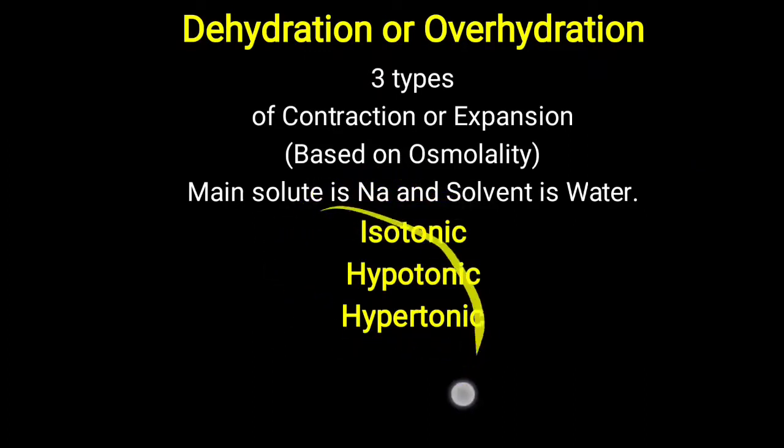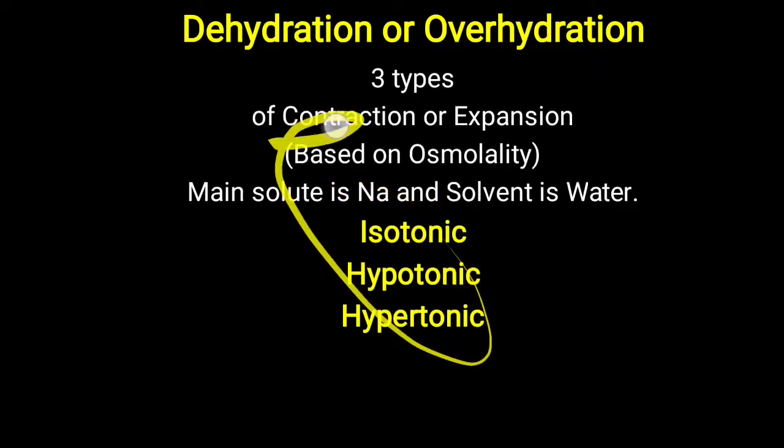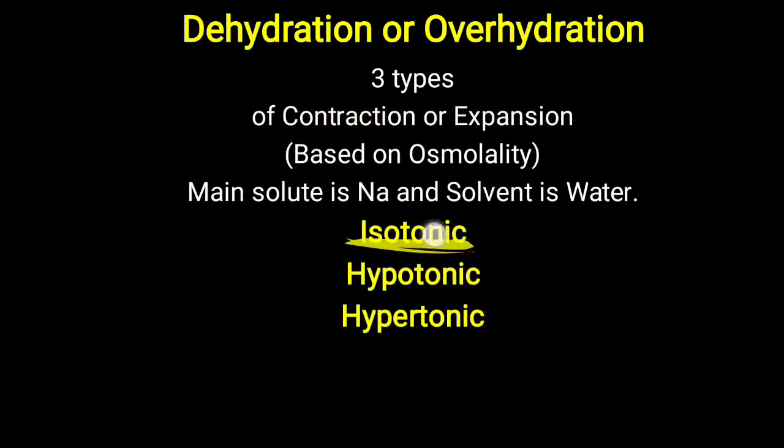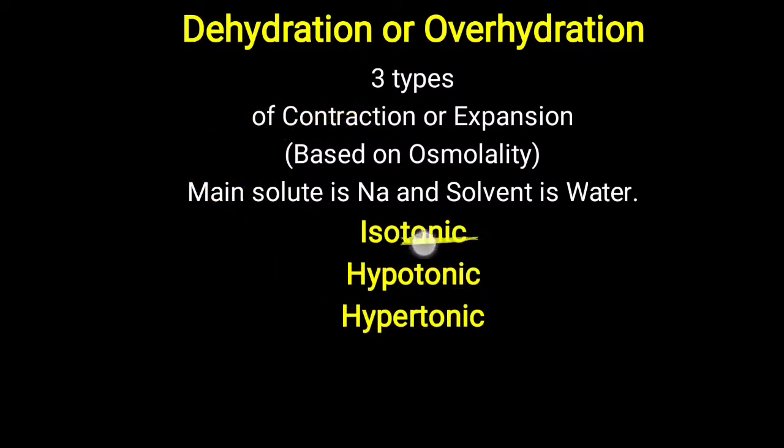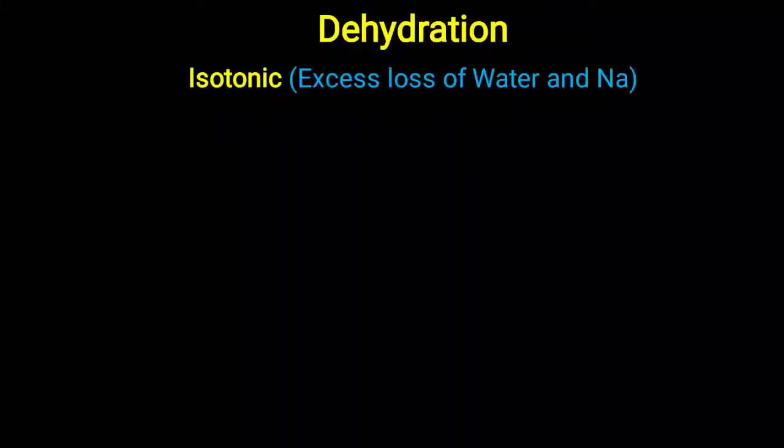So these three types of expansion and contraction are commonly seen. It may be isotonic contraction, hypotonic contraction or hypertonic contraction. In the same way, isotonic expansion, hypotonic expansion as well as hypertonic expansion. So these three are the broad classification. Now, the common clinical conditions in which a particular type of contraction or expansion is seen are discussed here.